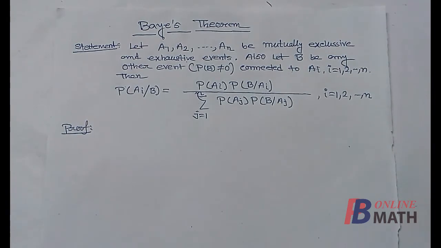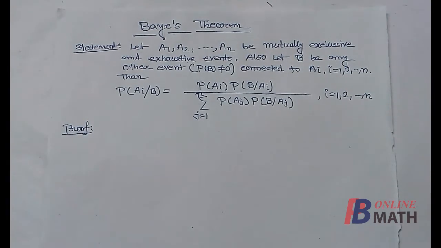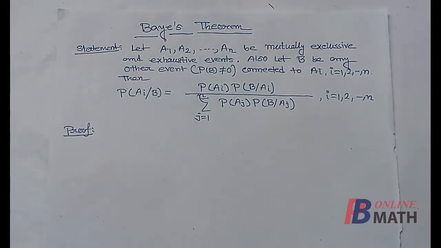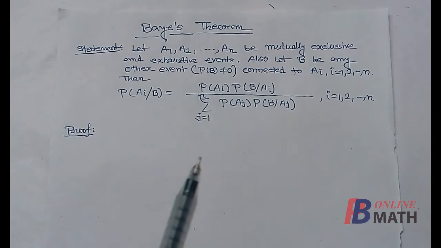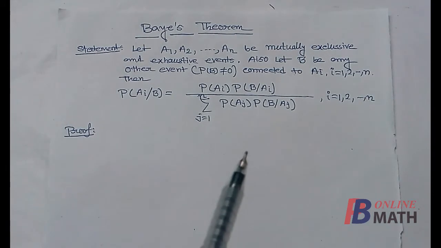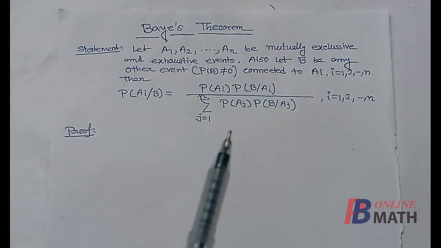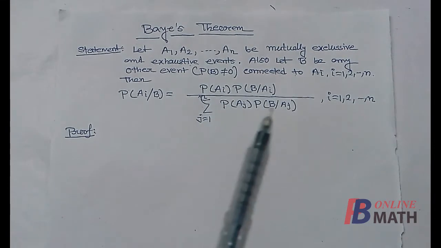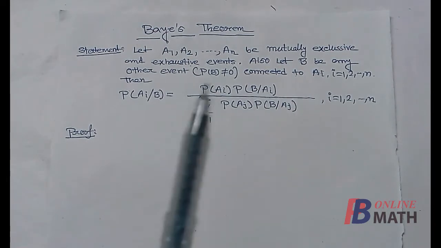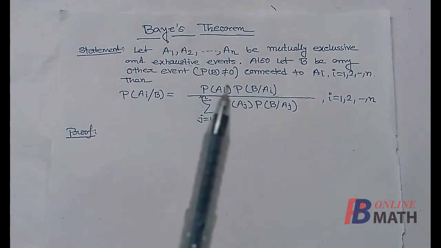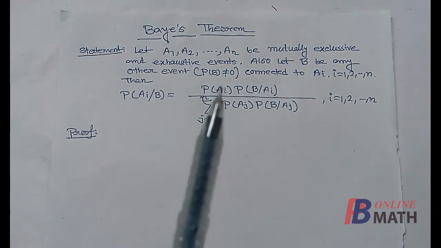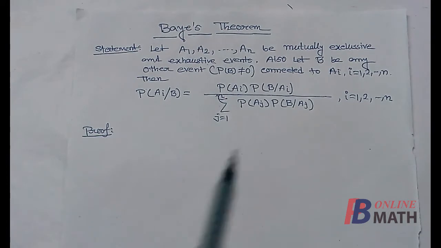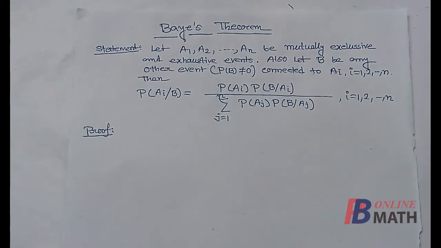Next, we shall prove Bayes' theorem on conditional probability. It is a very important theorem. First, we write the statement here. Let A1, A2 up to An be n number of mutually exclusive and exhaustive events. Also let B be any other event which is non-null. So it is given that A1, A2, up to An are mutually exclusive as well as exhaustive events, and B is any other non-null event. So you have to prove this equation.